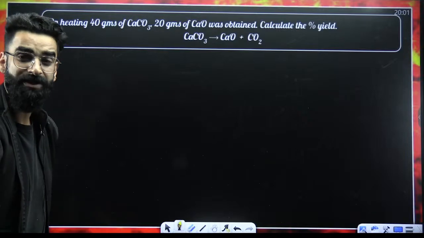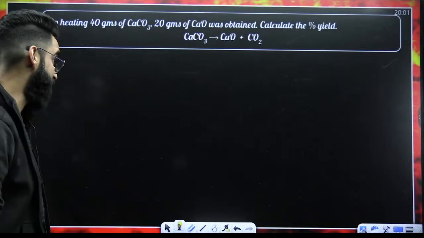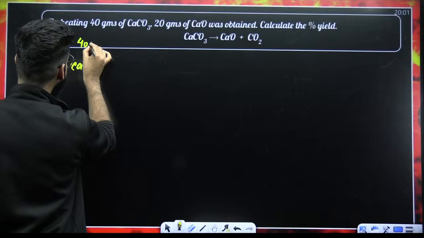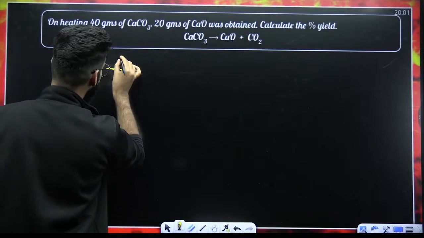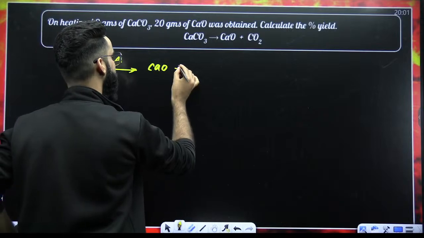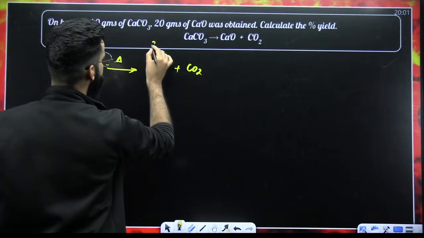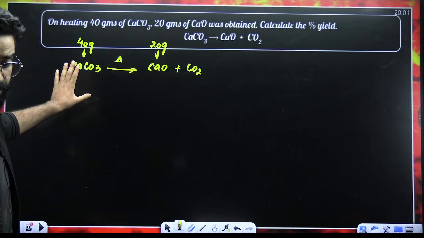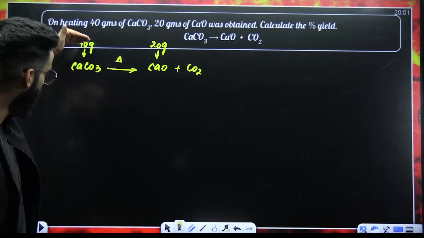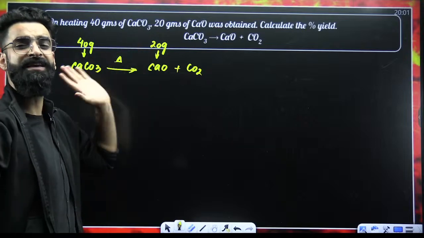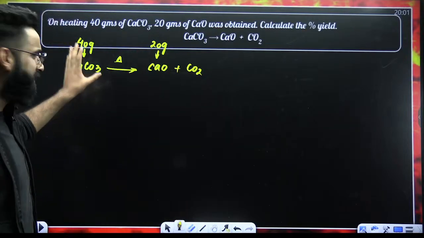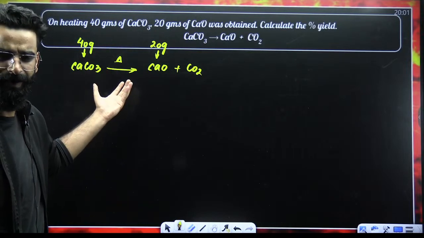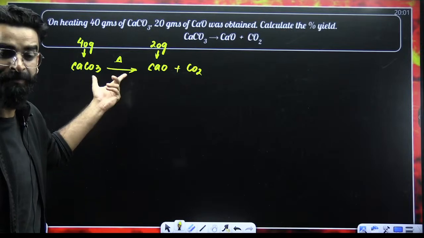The question is saying that on heating 40 grams of calcium carbonate, it was observed that 20 grams of calcium oxide was produced. This is something which is given to me in the question. When you heat up 40 grams of calcium carbonate, 20 grams of calcium oxide is produced. So this would be experimentally verified data.